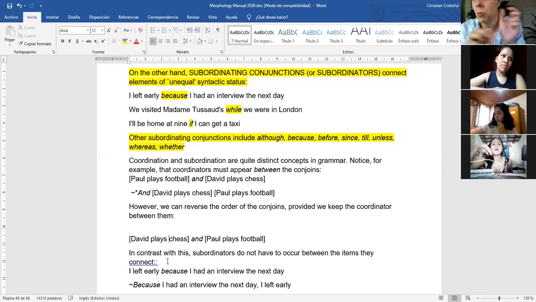Yes, we can do that. We can say apples and oranges. We can say oranges and apples. Like this. Change the order.